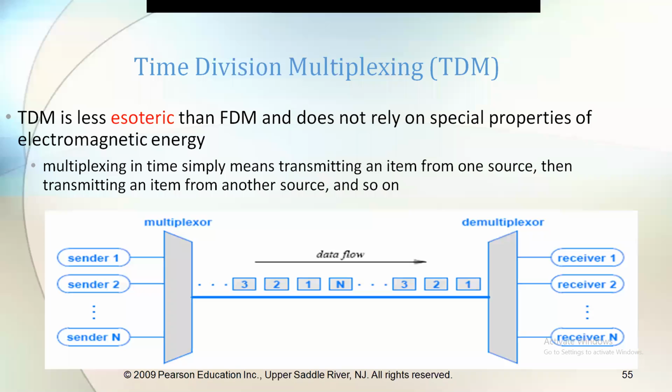In frequency division, the frequency is divided. In wavelength division, the wavelength is divided. The different wavelength beams of light are divided.